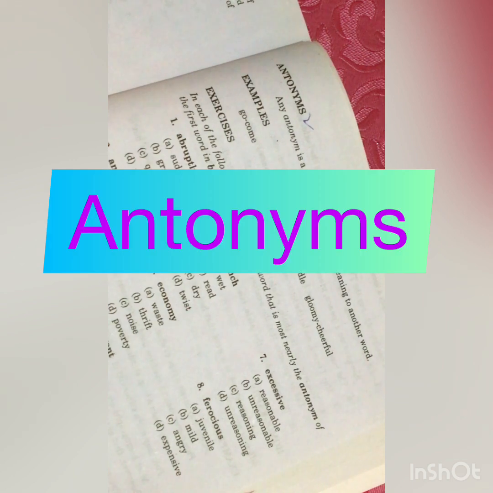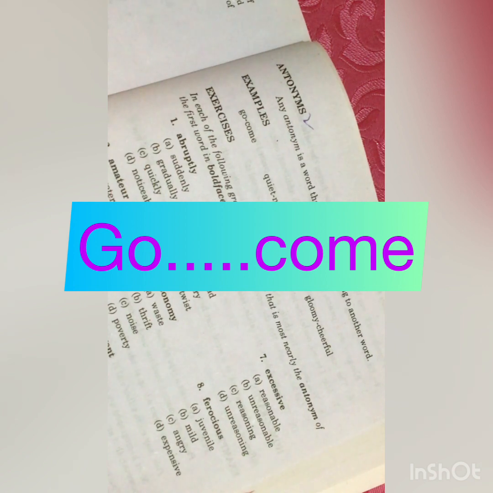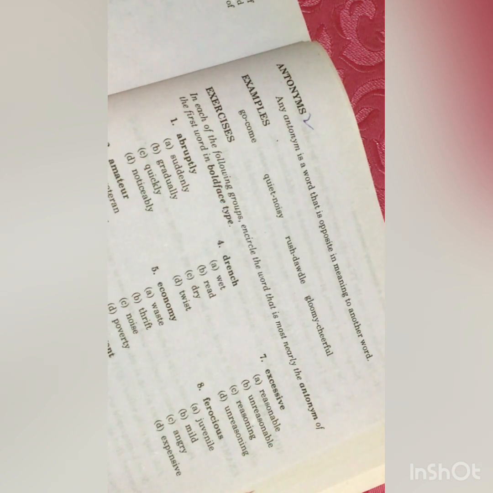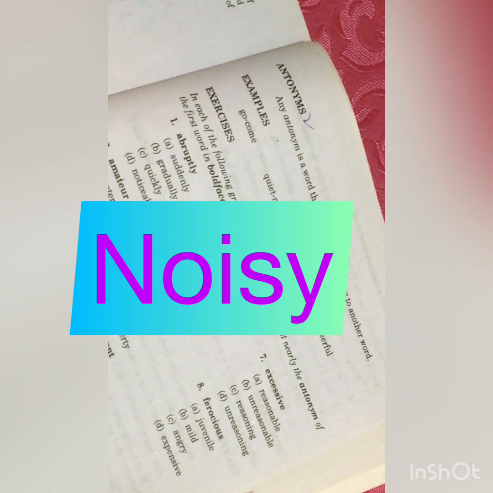Our second term is antonyms. Antonyms is again a very simple, easy term to understand. It is a word that is opposite in meaning to another word. Like we have the example here, go. Go means to go somewhere, to depart. But we are talking about the opposite of it here. So the opposite of the word go is to come. Similarly, quiet. Quiet means to be silent. So we would say that the opposite of quiet is noisy, that is producing sounds.